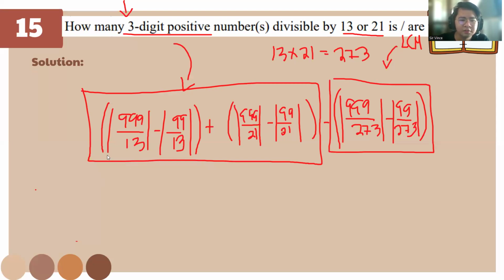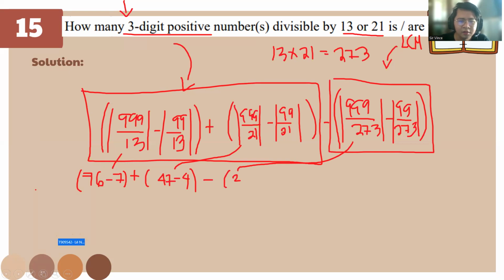For this one, it's the absolute value, so we don't need to take note of the remainder. So 76 minus 7, plus 47 minus 4, and minus 3.